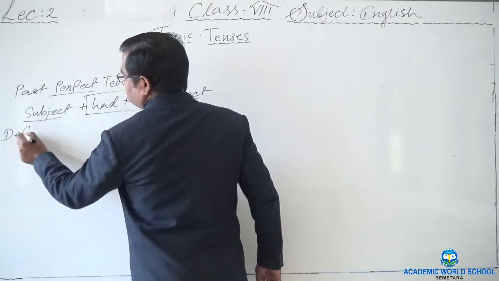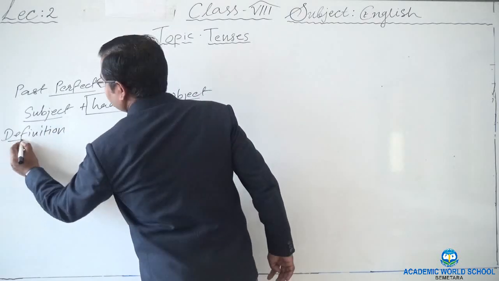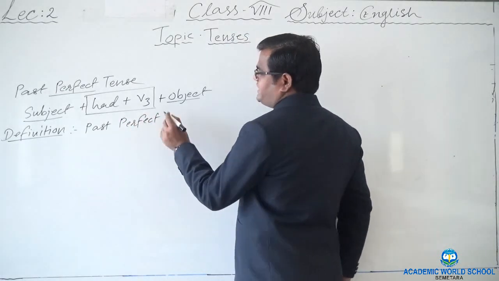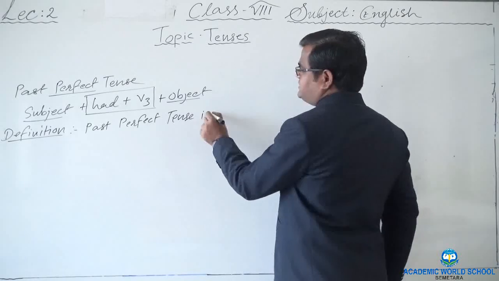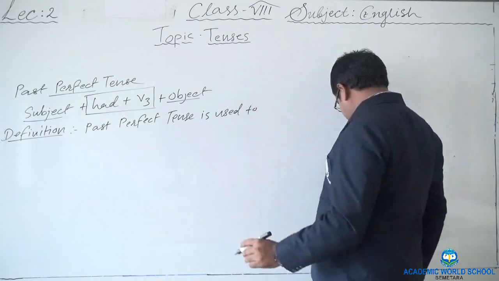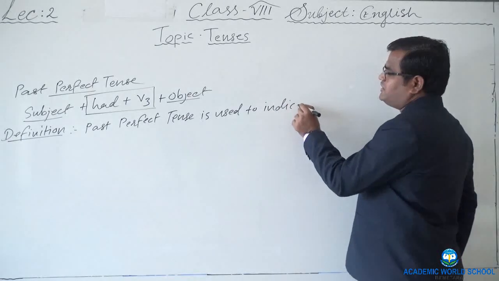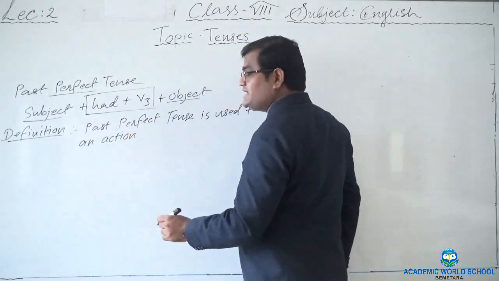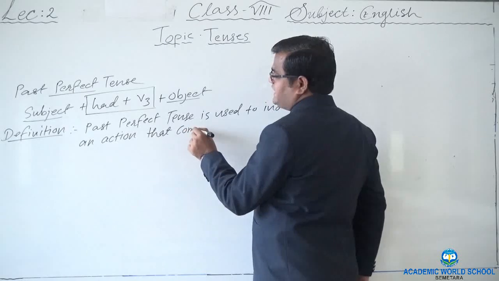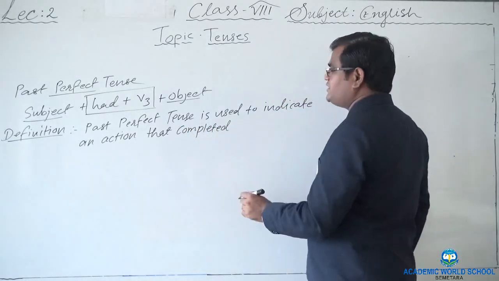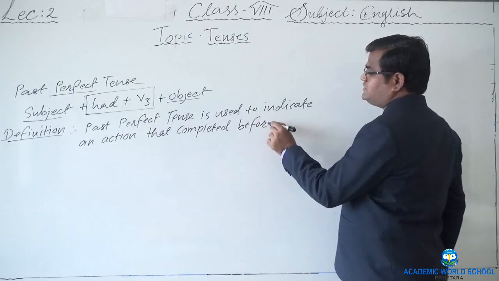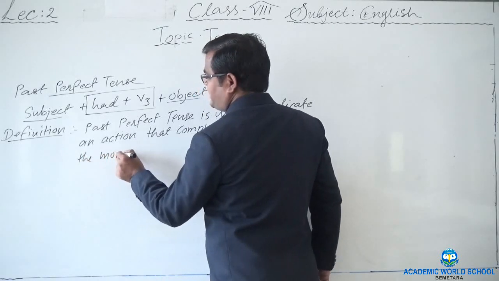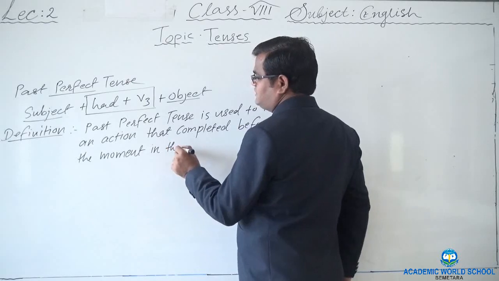So the definition says, past perfect tense is used to indicate an action that completed before the moment in the